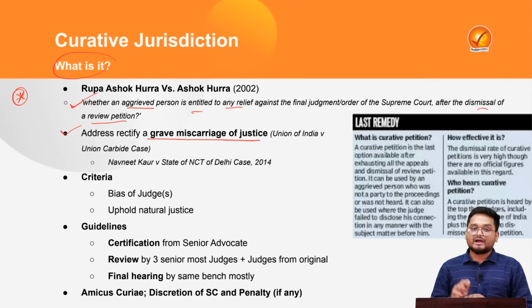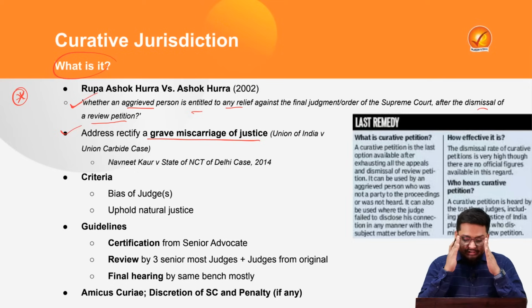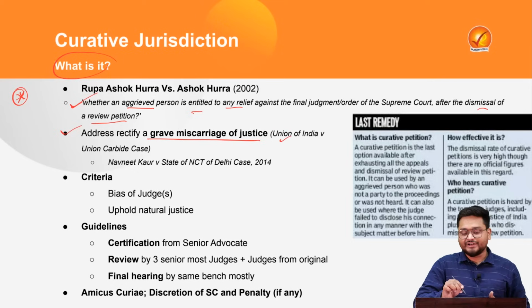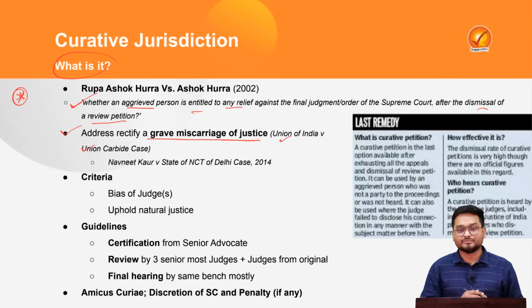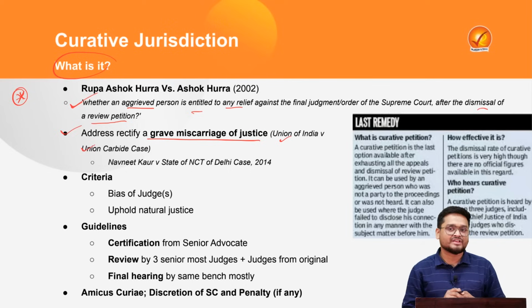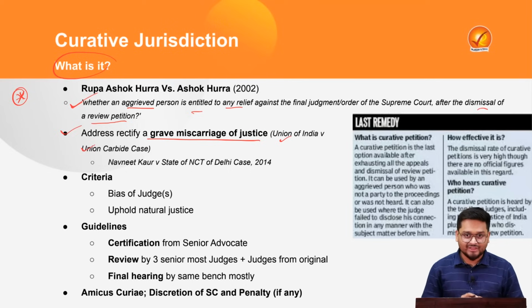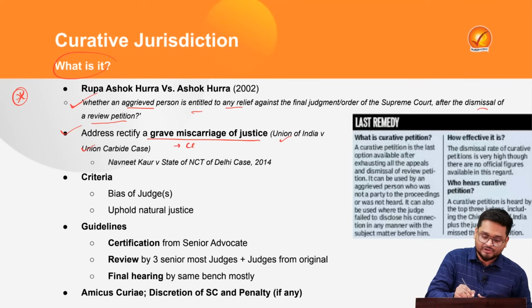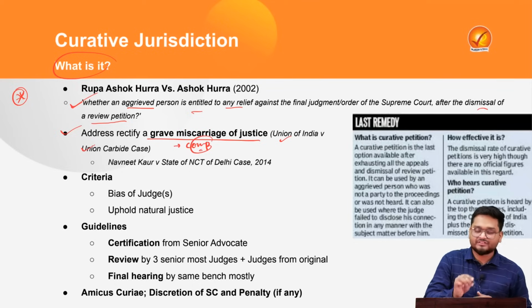And here we have two important cases. The first important case is Union of India versus Union Carbide, also infamously known as the Bhopal gas tragedy case. Here, earlier the Supreme Court gave compensation to the victims of the crisis.